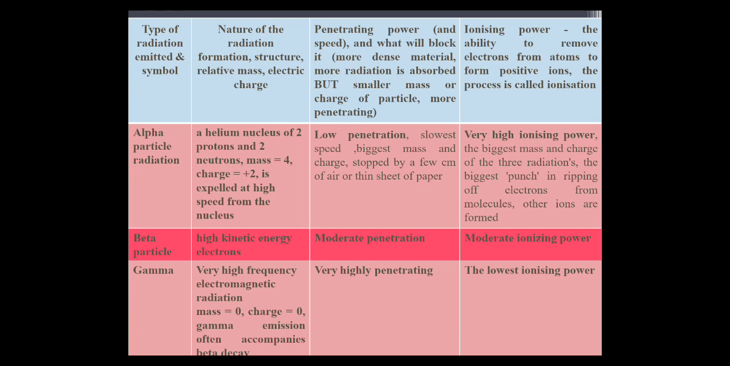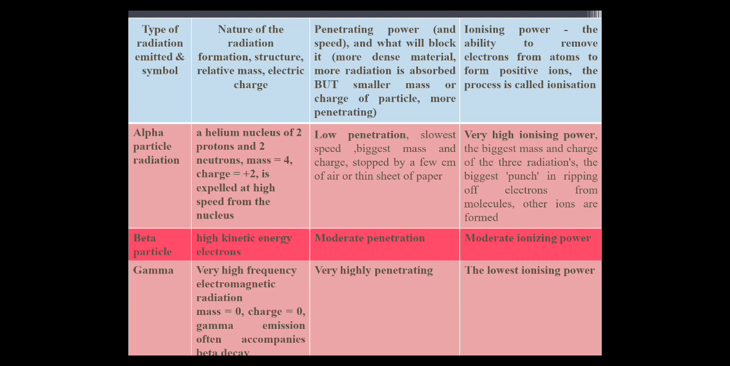First of all we'll see the alpha particle. A helium nucleus of 2 protons and 2 neutrons, mass is 4, charge plus 2, is expelled at high speed from the nucleus. Beta particles have high kinetic energy and are electrons. And gamma is very high frequency electromagnetic radiation, mass is equal to 0, charge is equal to 0. Gamma emission often accompanies beta decay.